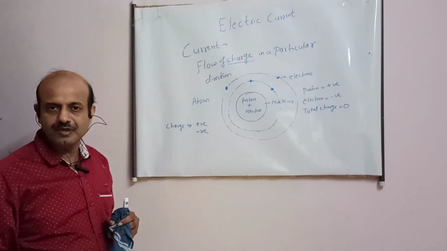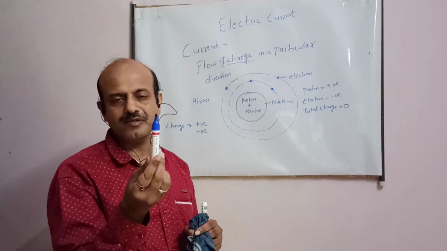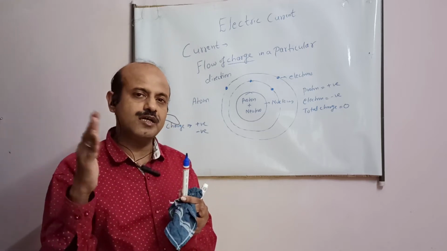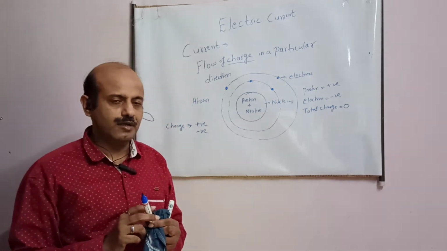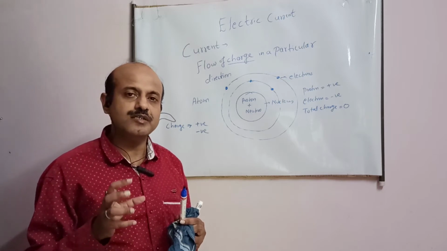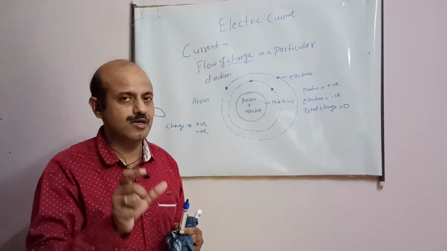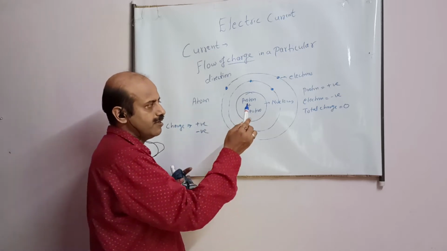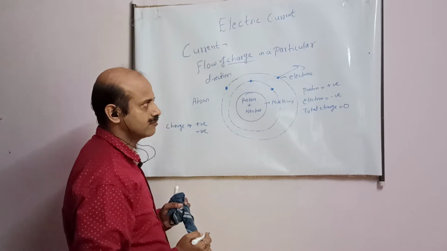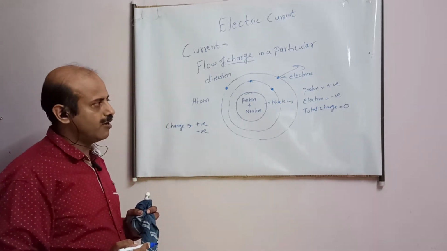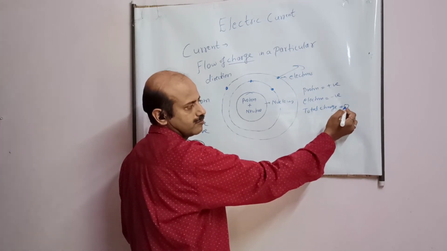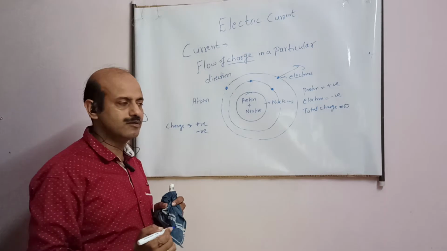So generally, this pen is not charged because, although it has charges, the net charge is 0. That is why it will not attract or repel any other charged object. Every substance of this universe has charge, but we cannot see the effect because the net charge is 0. I have already explained the meaning of the word charge. Now suppose from this atom an electron is ejected out. Now the total will not come out to be 0.